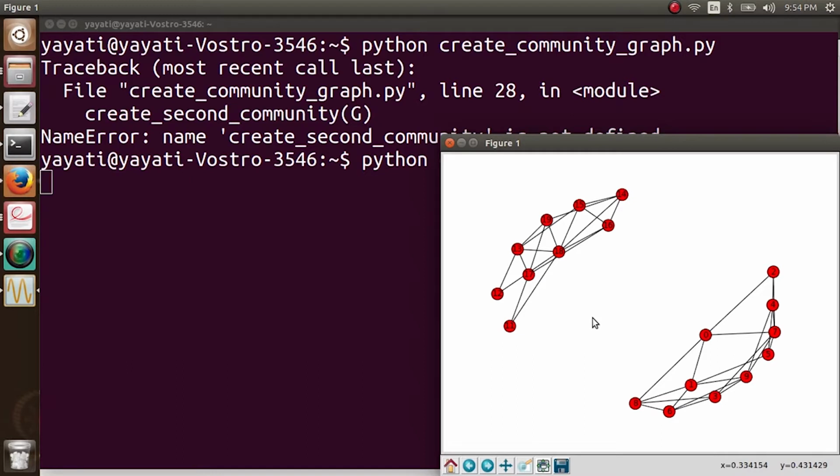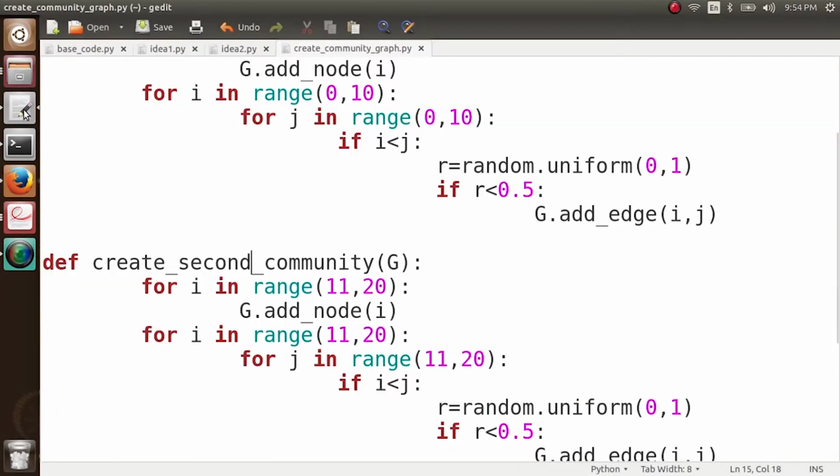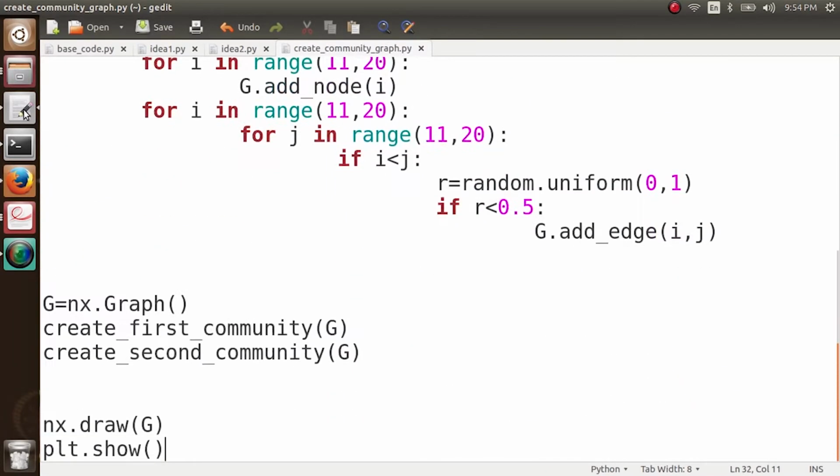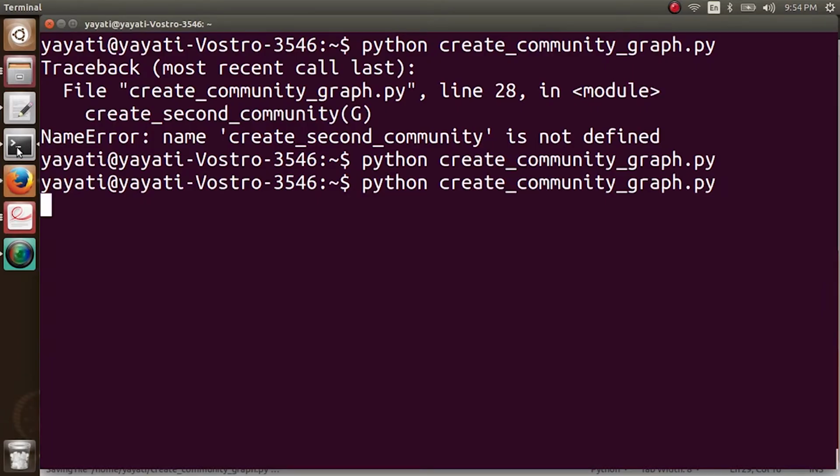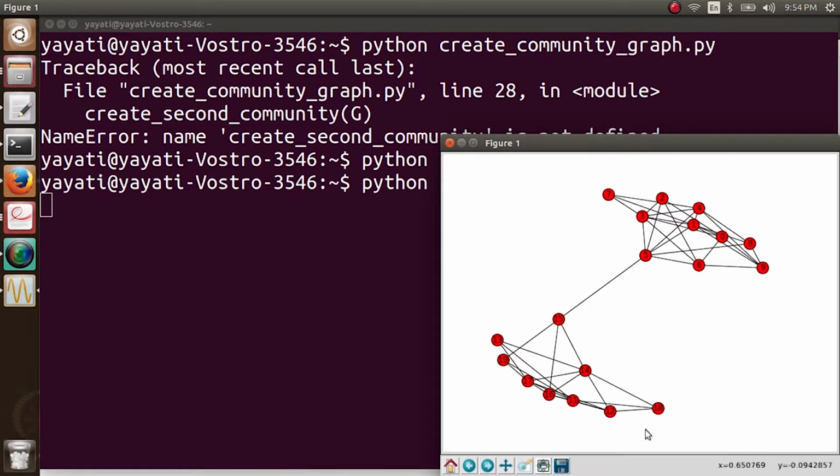So what I'm going to put next is just one edge between these two communities, so that the communities in my graph are very well defined. I put only one edge. So what I do is g.add_edge, and I add an edge, let's say from node 5 to 15. So let's run it. So you can see here now this is my graph having two communities.